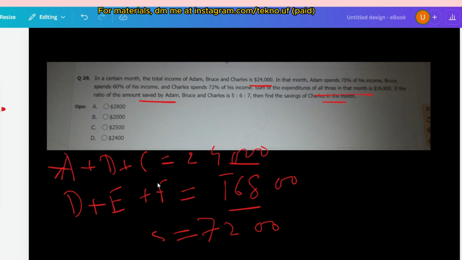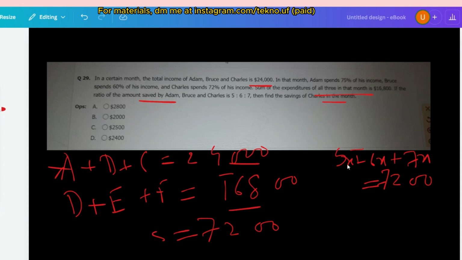So 5x plus 6x plus 7x is equal to the total savings, that is 7,200.